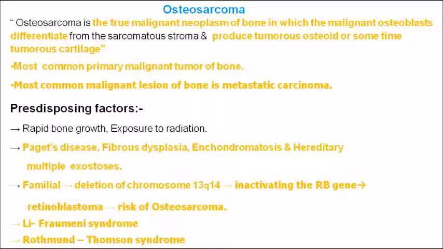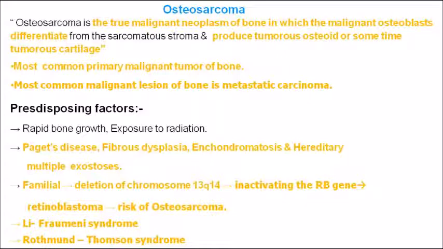But if the question is asked which is the most common malignant lesion of the bone, then it is the metastatic carcinoma. Putting all the primary and secondary lesions together, the most common malignant lesion of bone is metastatic carcinoma. But if you take primary lesions alone, then the most common primary malignant tumor of the bone is osteosarcoma. So try to differentiate between these two. It's very important.